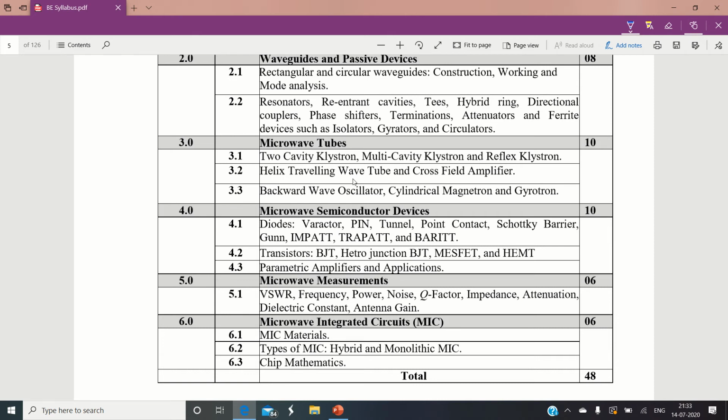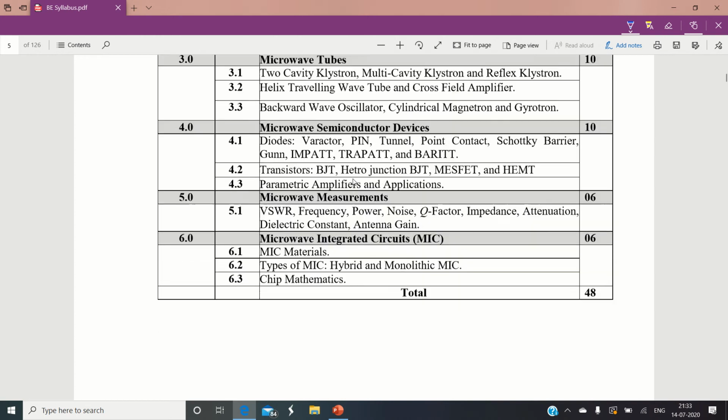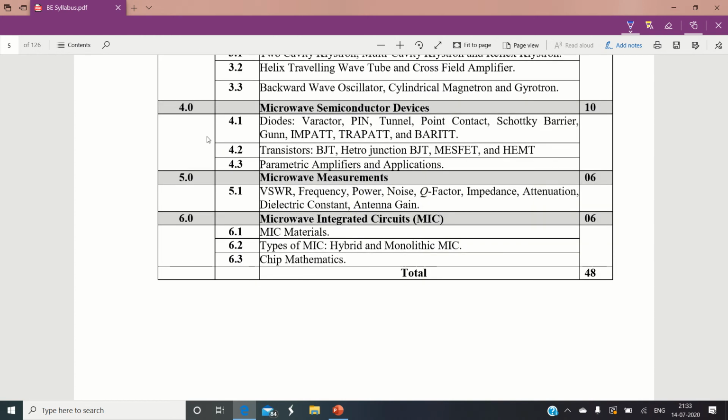All these different types of tubes we are going to study in module number 3. Module number 4 is again the generation of microwaves but with a second technique. Microwaves can also be generated by using semiconductor devices, so here we study the different types of microwave semiconductor devices used to generate microwave signals.